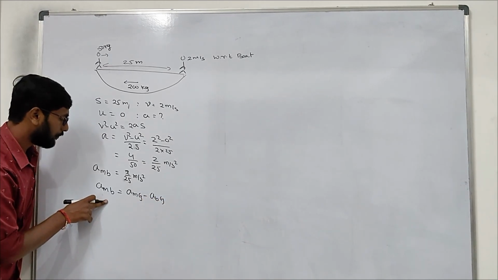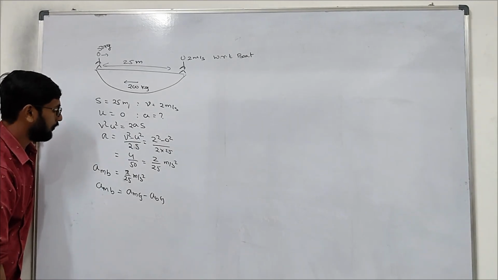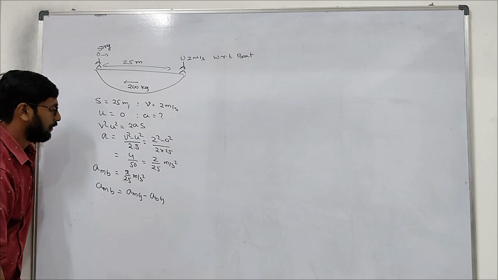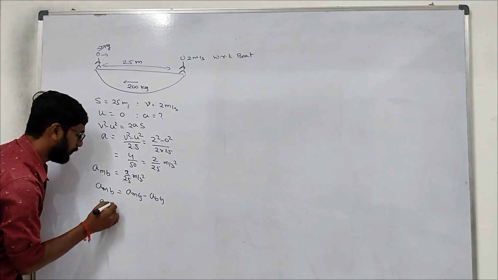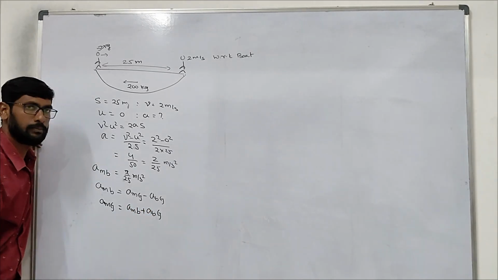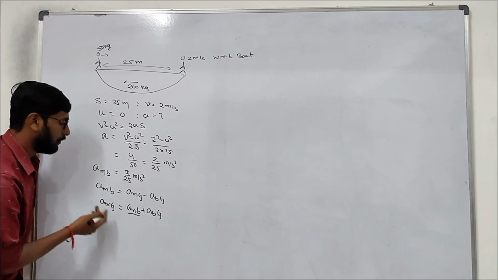This we know. Acceleration of man with respect to ground we don't know, and acceleration of boat also we don't know. We will see. Acceleration of man with respect to ground will be acceleration of man with respect to boat plus acceleration of the boat with respect to ground. Right? This we know, 2 by 25.